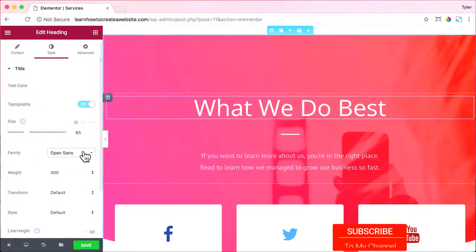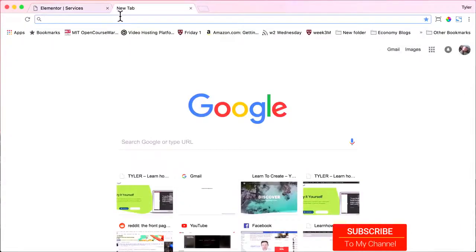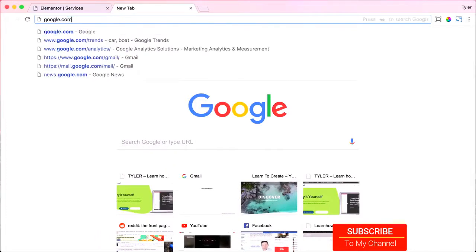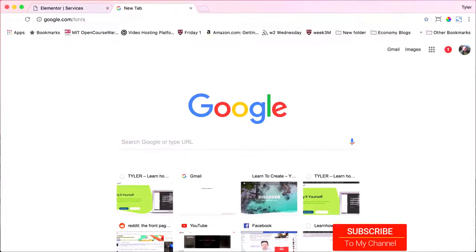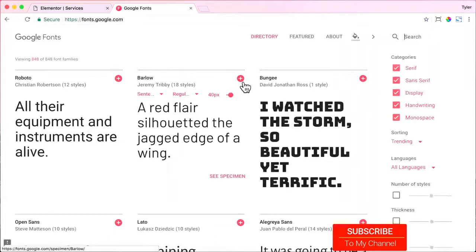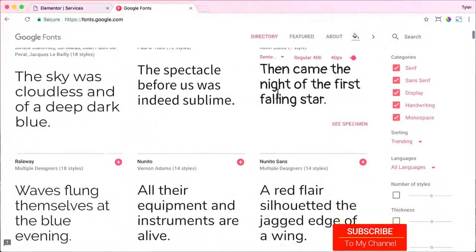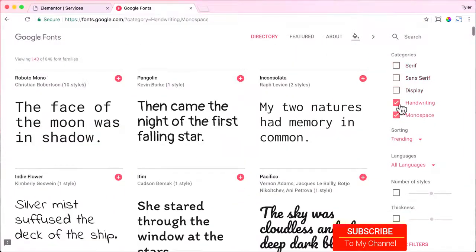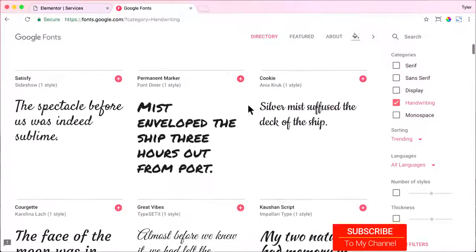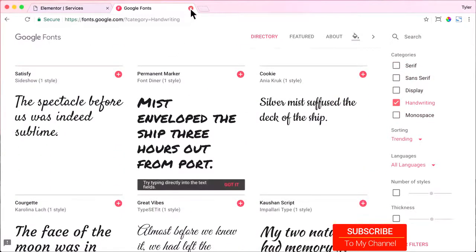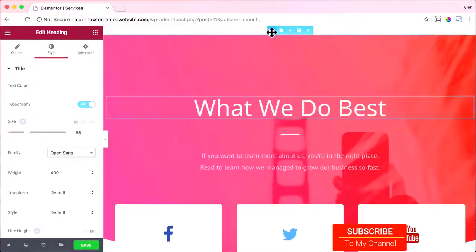And then if you want to look at the fonts, you can go to google.com/fonts and check out all of the fonts here. And you can uncheck these to only show handwritten fonts or serif or sans serif fonts or whatever you want. And we can exit out of there. I just want to show you those fonts. And click to edit the section again.